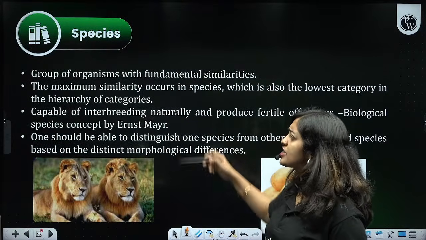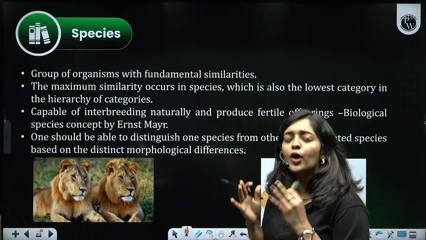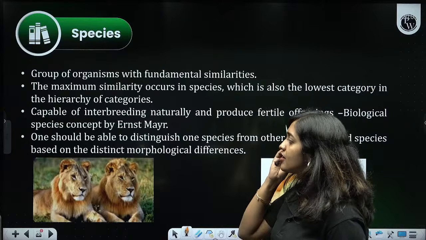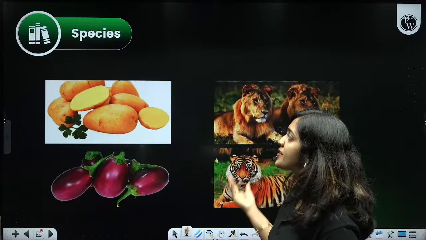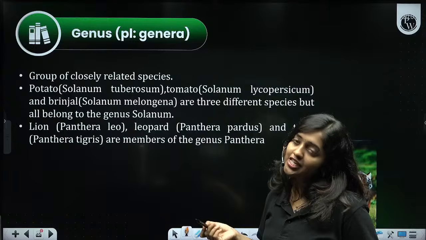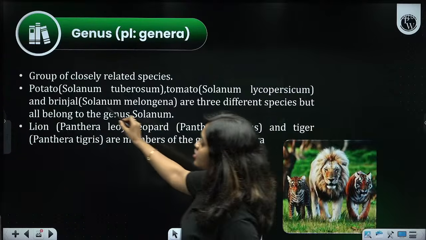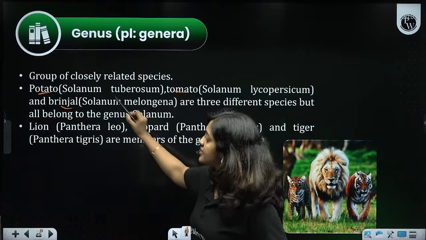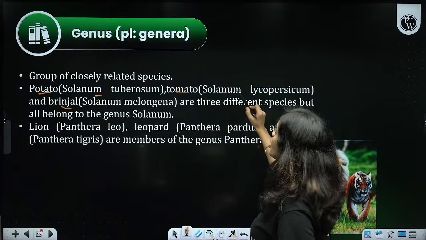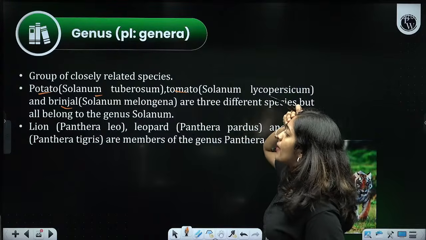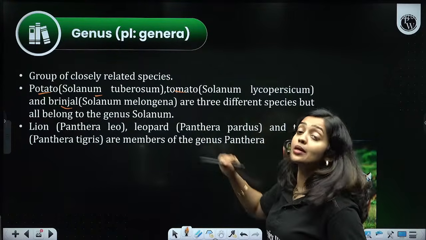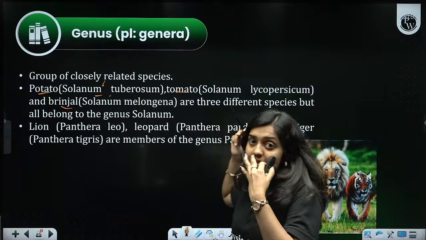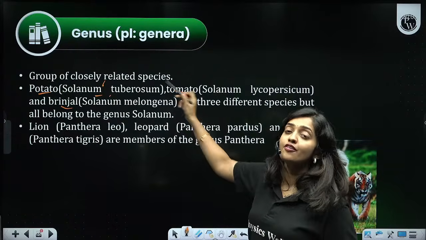Species means organisms of a particular group which can reproduce among themselves and produce fertile offspring. So many related species combined together form a genus. See, potato, tomato and brinjal are all related species. Solanum tuberosum is the scientific name of potato, Solanum lycopersicum is the scientific name of tomato, and Solanum melongena is the scientific name of brinjal. All of them belong to the same genus Solanum. So related species combined together form the genus.